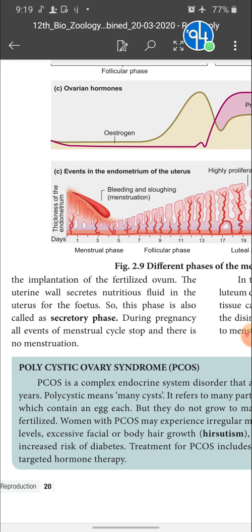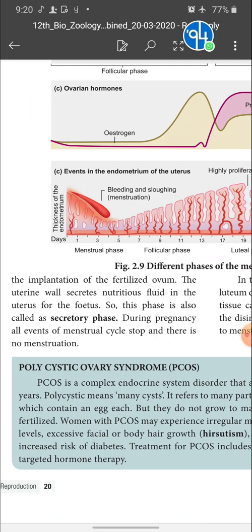If fertilization does not take place, what happens? The Graafian follicle cannot be converted into a corpus luteum, and then what happens? Automatically the corpus luteum is converted into scar tissue, the corpus albicans. Then the endometrium loosens and breaks down.